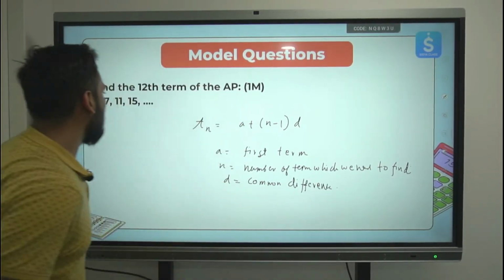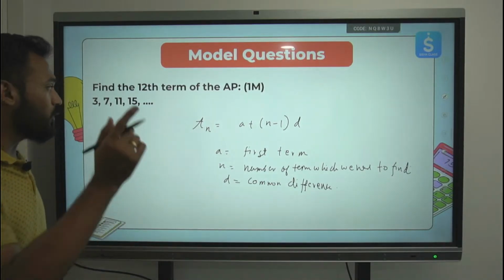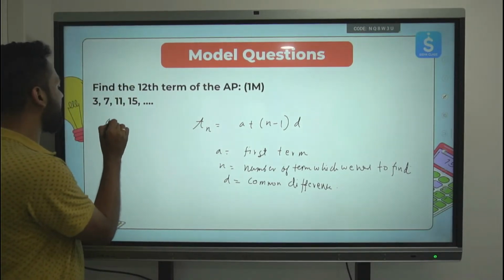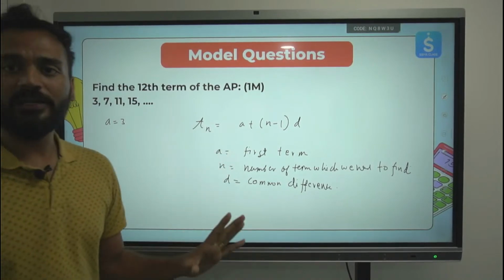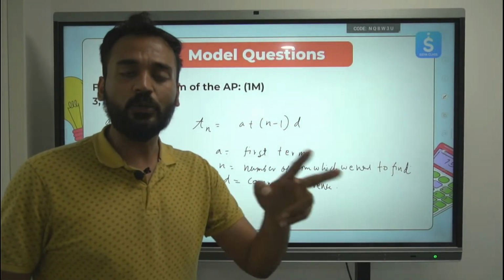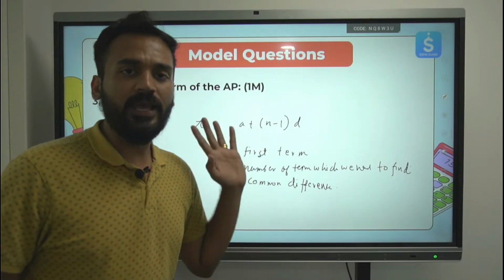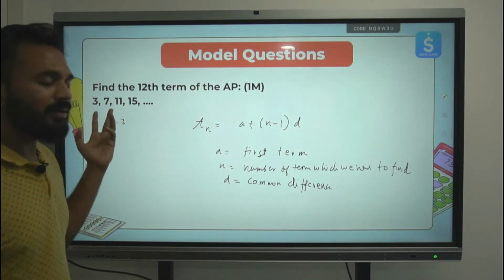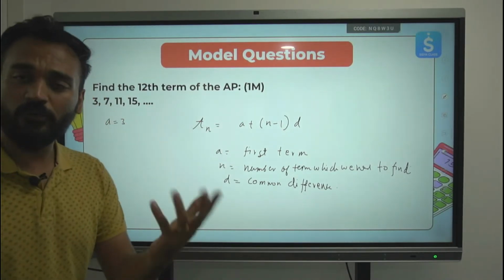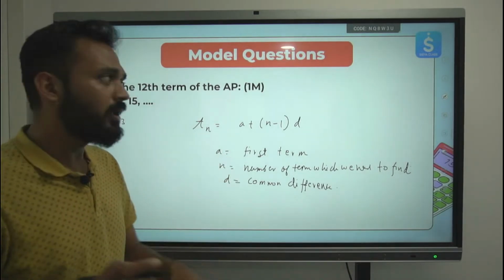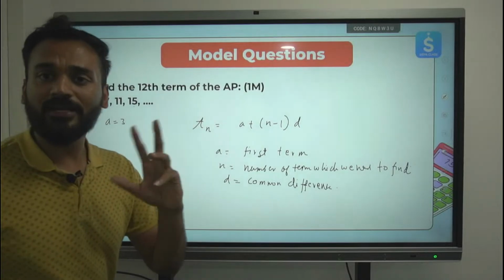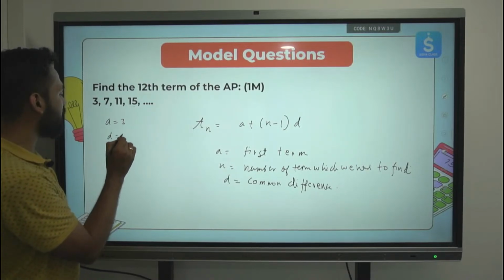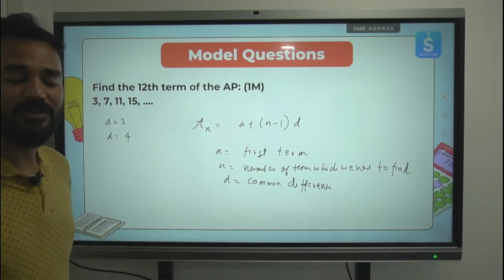So if we want to find out the 12th term, let's understand what information is given to us in this AP. The first term is given to us, which is 3. A is given to be 3. The common difference is nothing but the difference between two consecutive terms of an AP. If you take 3 and 7, 7 minus 3 is 4. 7 and 11, 4 is the difference. 11 and 15, 4 is the difference. Only consecutive terms. It should not be that you take 15 and 3 and subtract 15 minus 3 to get 12. No, consecutive terms. 7 minus 3, 4. So d is coming out to be 4. Constant difference is 4, or common difference is 4.